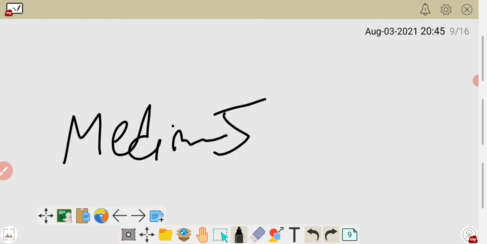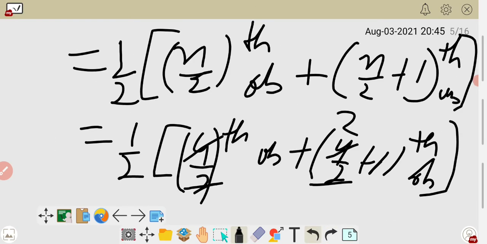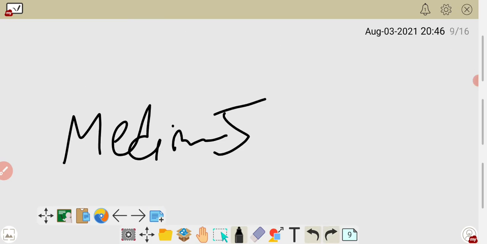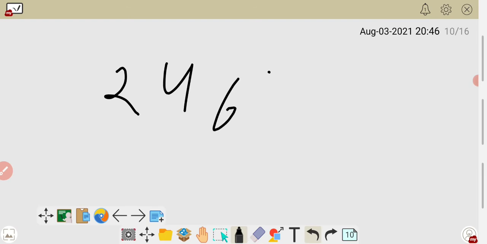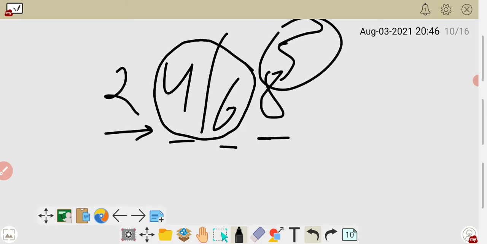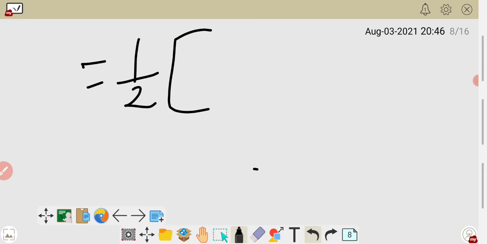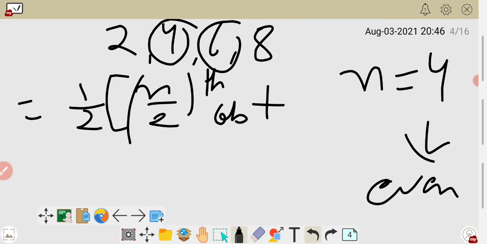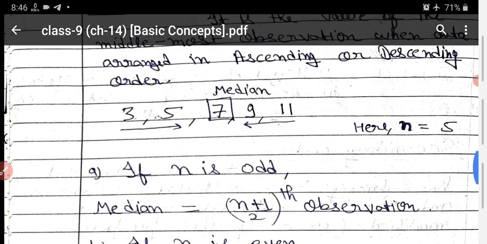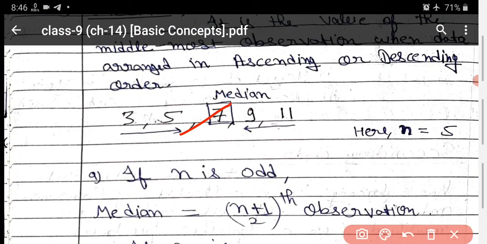Now just see here, it is the middlemost value as I told you. Now just see in the figure. The question is 2, 4, 6, 8. So what is the middlemost value? Left 1, left 1, left 1. Now that nothing is left, the middle value comes between 4 and 6. So what is the value between them? It is 5. So it is the verification, and I am showing here the calculation with the formula also. So what is your answer? That is 5. Okay. So if it is an easy question, you can directly find the middlemost value.